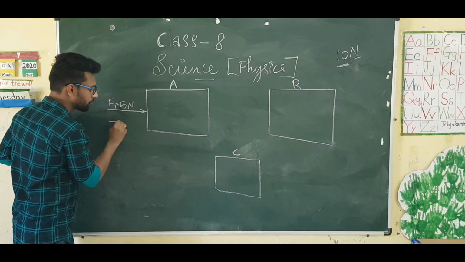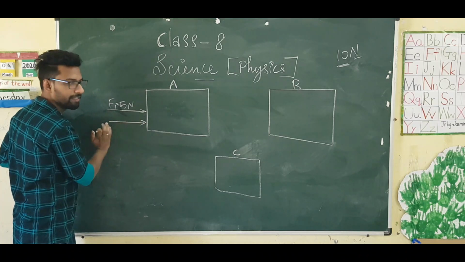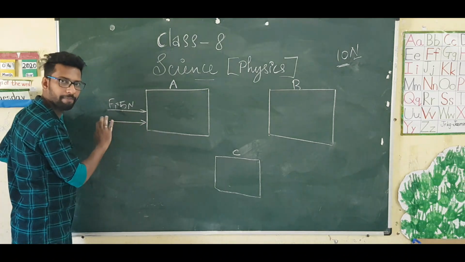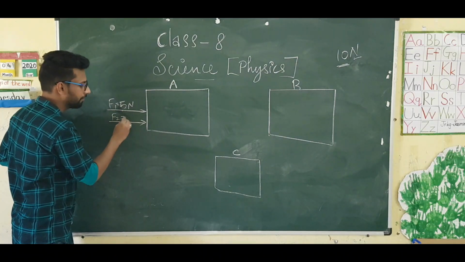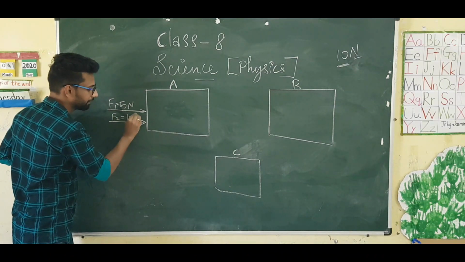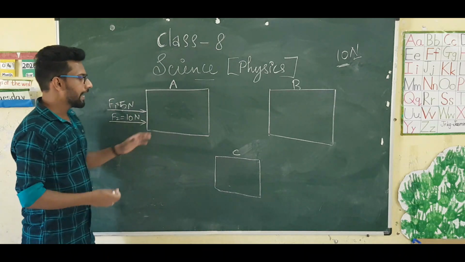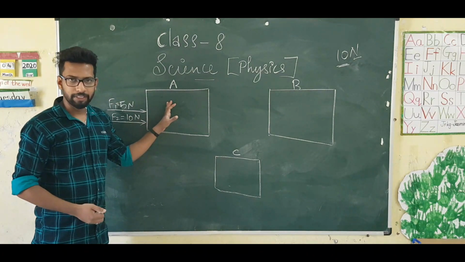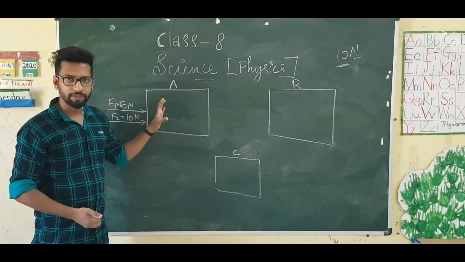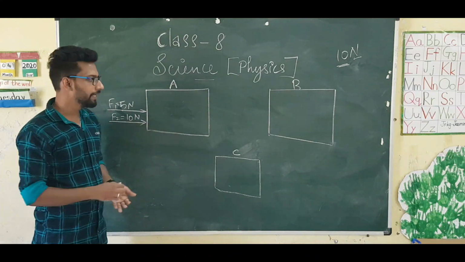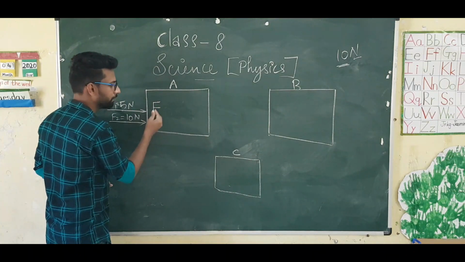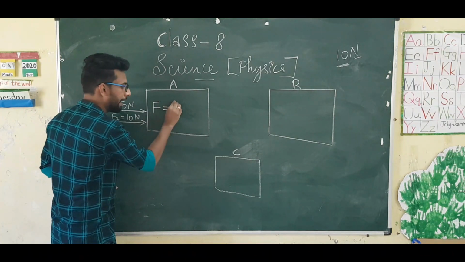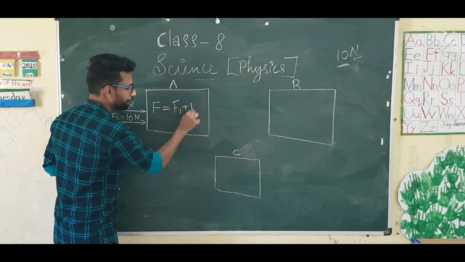Another person is also pushing this block from this direction, the same direction. Both the persons are applying force in the same direction. Let it be F2. We can give a value 10 Newton. Then the net force acting on the object when two or more forces are acting in the same direction will be the sum of the individual forces. So our total force acting on the object will be F equal to F1 plus F2.